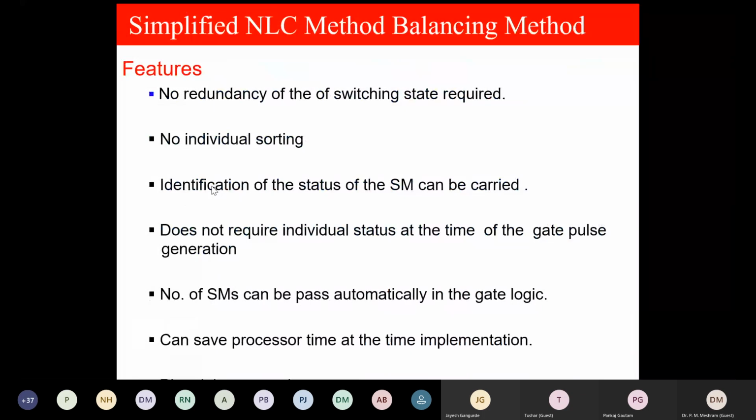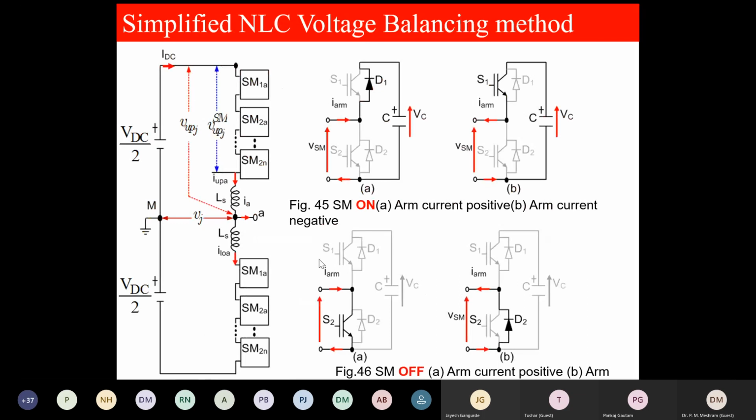No redundancy of switching state is required. Now balancing we will see, very important. What are the advantages of simplified NLC? No redundancy of the switching state. No individual sorting. Identification of the status of the submodule can be carried out. It does not require individual status at the time. The number of submodules can pass automatically in the gate logic. It can save processor time and pictorial presentation. Now, be careful.